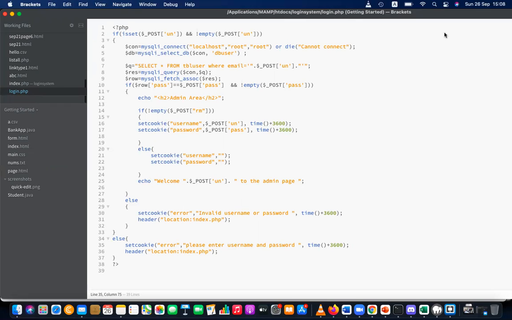Right, logout. You try to add the logout. Logout is nothing but another PHP file which is setting cookie username to empty, setcookie password to empty, and setcookie error to empty, and location to index.php. That is the logout file. The logout file should erase the username. That can be done by setcookie username empty, setcookie password empty, and setcookie error empty, and then header location to index.php.